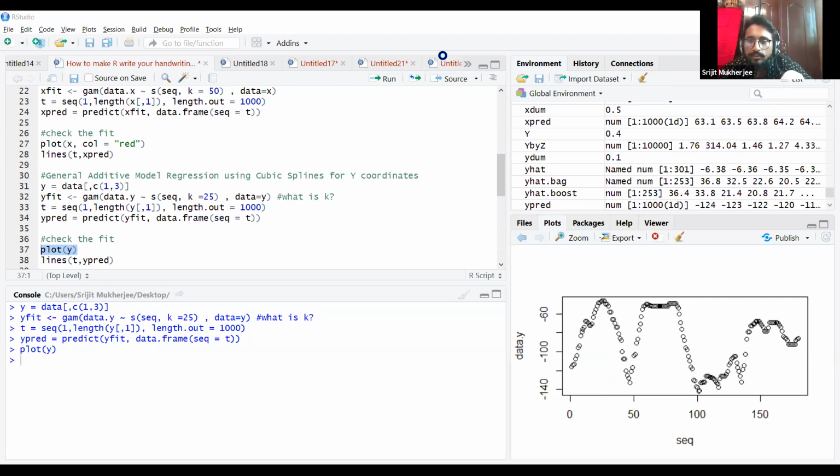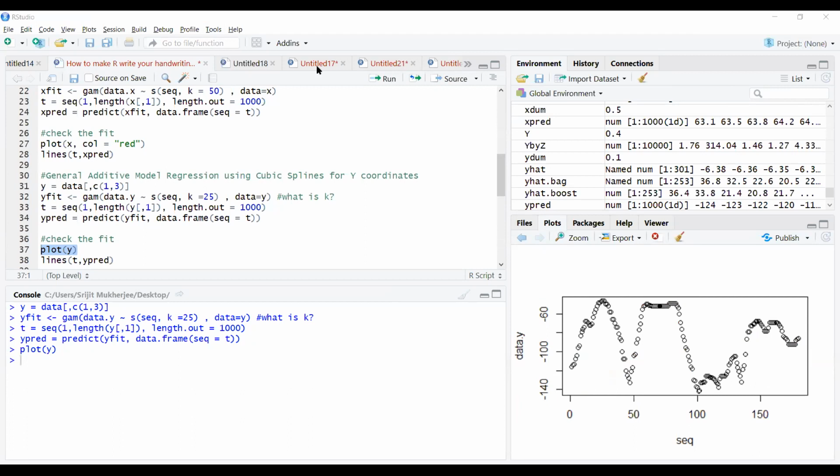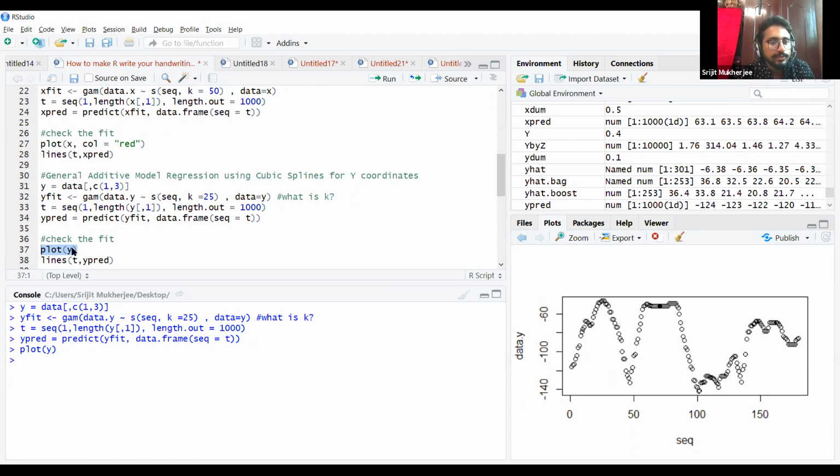Just a minute. Okay, so we have the Y coordinates over here. I hope you can see that. Yeah, we can see them. Okay, great. I think I should add the color. So let's fit. Okay, we have fitted it, and let's plot it.